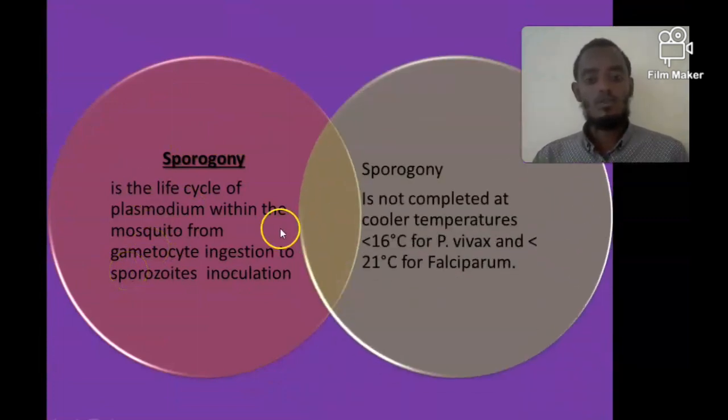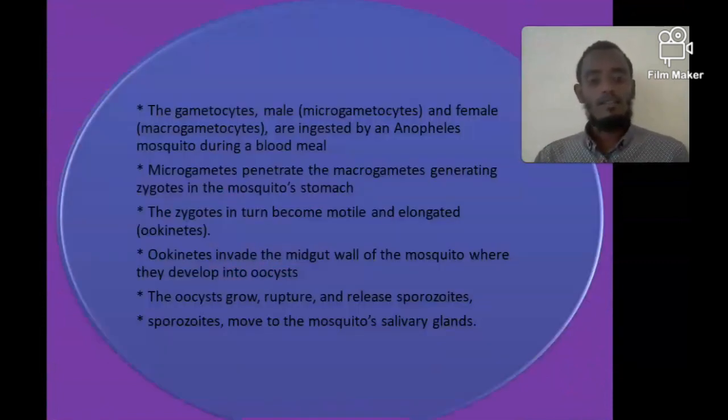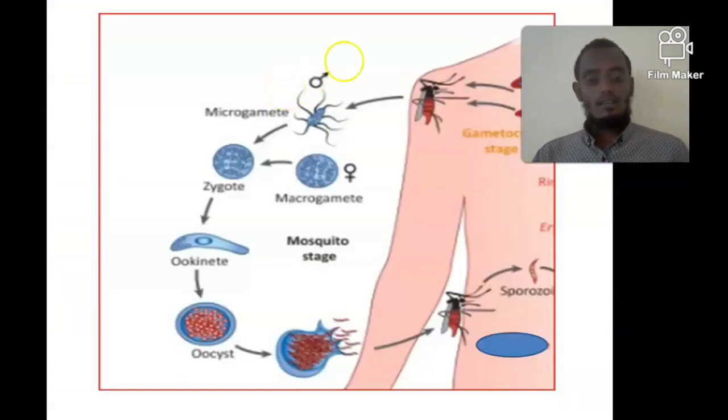So sporogony is the life cycle of Plasmodium within the mosquito. It needs a certain temperature to occur, especially in vivax: at least a temperature of greater than 16 degrees centigrade. In falciparum, it needs at least 21 degrees centigrade. So in cooler temperatures there is no sporogony, so there is no transmission of malaria. Within the mosquito, the microgametes, the male gamete, and macrogametes, the female gamete, will mix and produce a zygote.